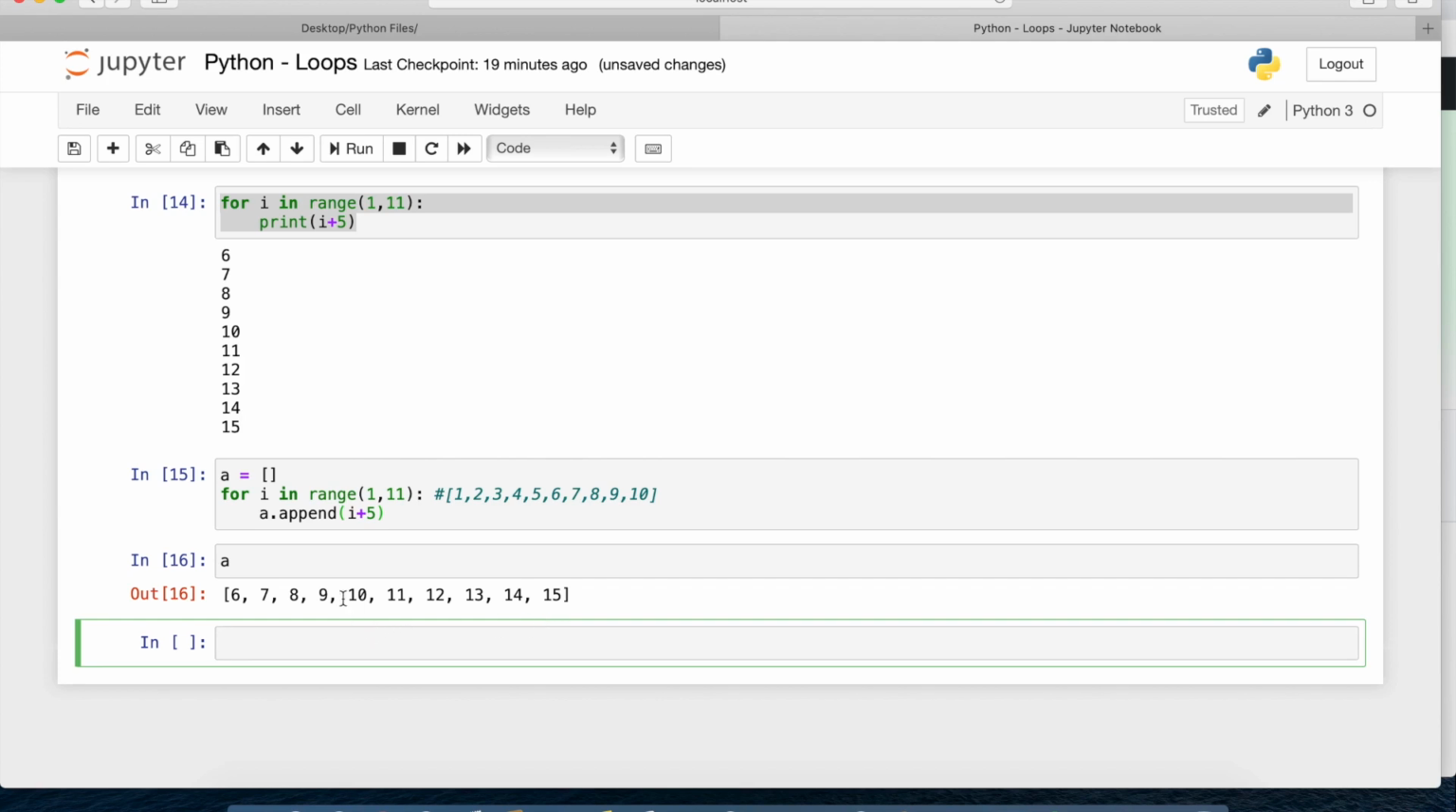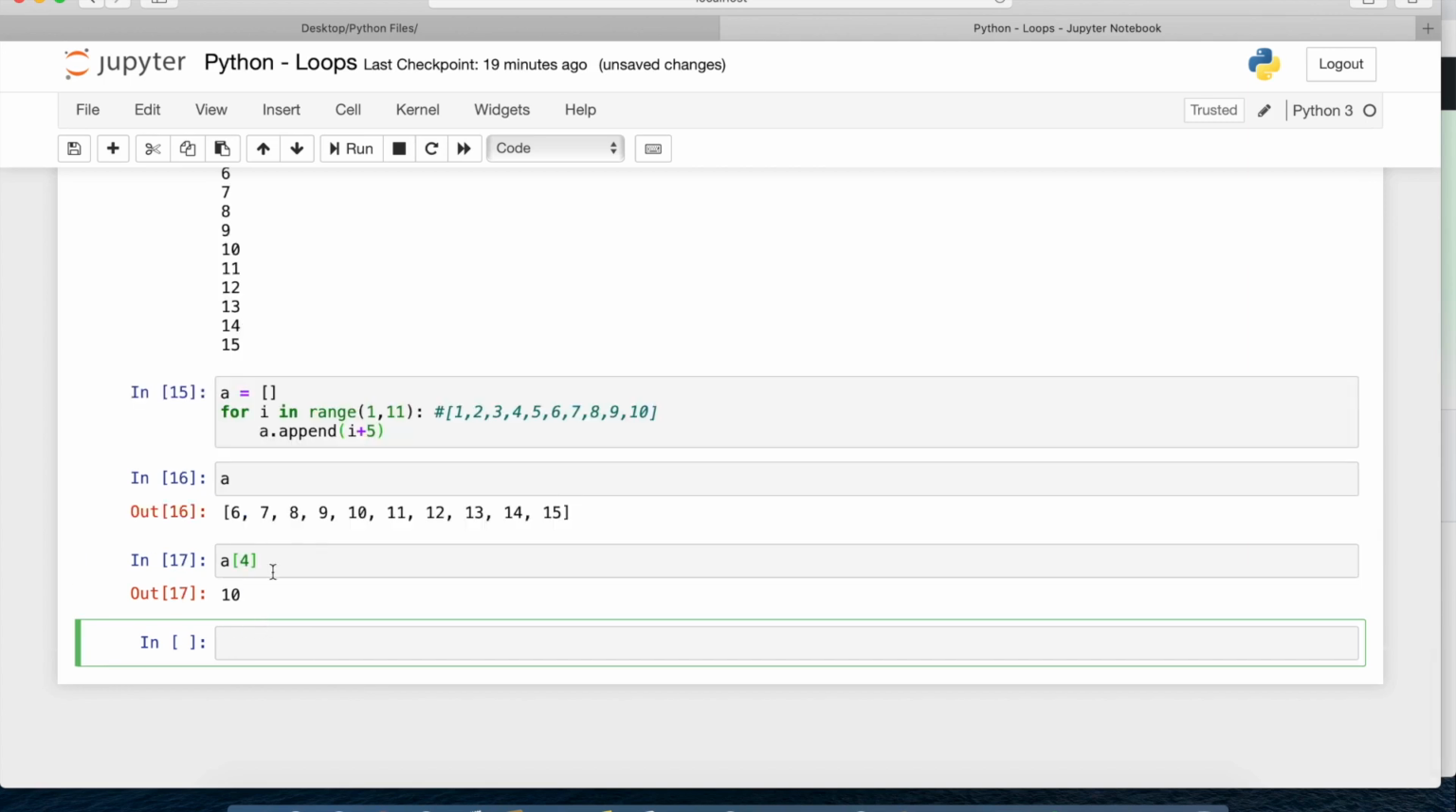So I can access any value. Suppose I want to access this particular value, that is 10. Okay, so I'll say a of 4. Index always starts with 0, so here a of 4 gives me 10. So this is how we can also access values. And this is how we can write a for loop and append the values to a blank list. You can also do it with a tuple and other things.